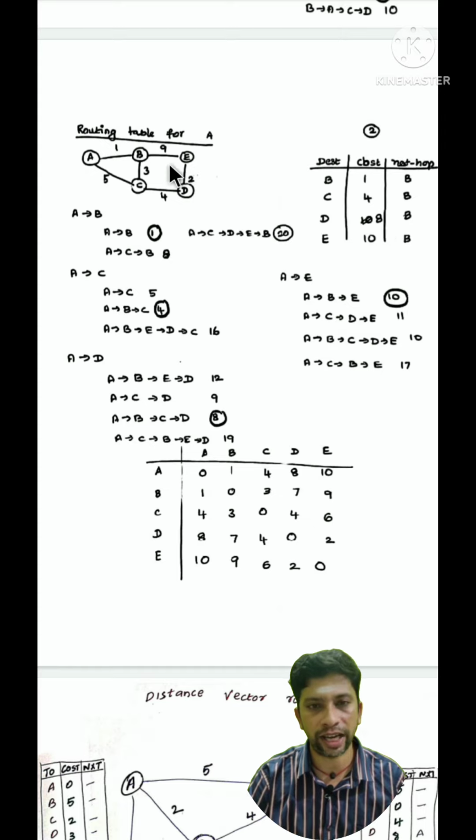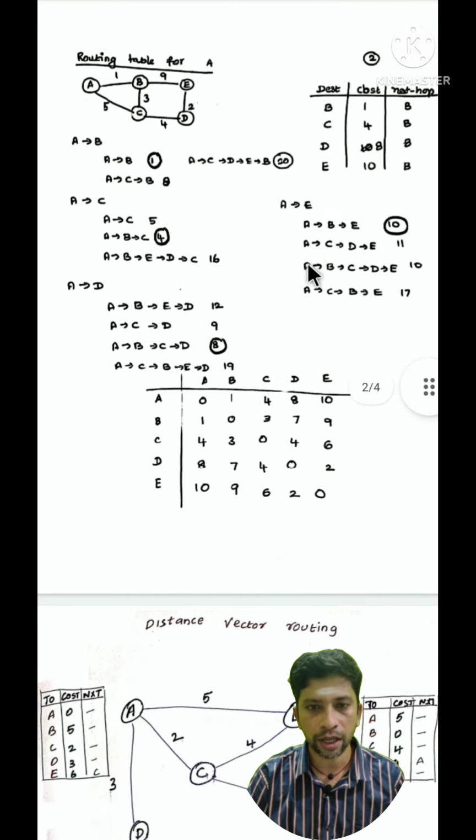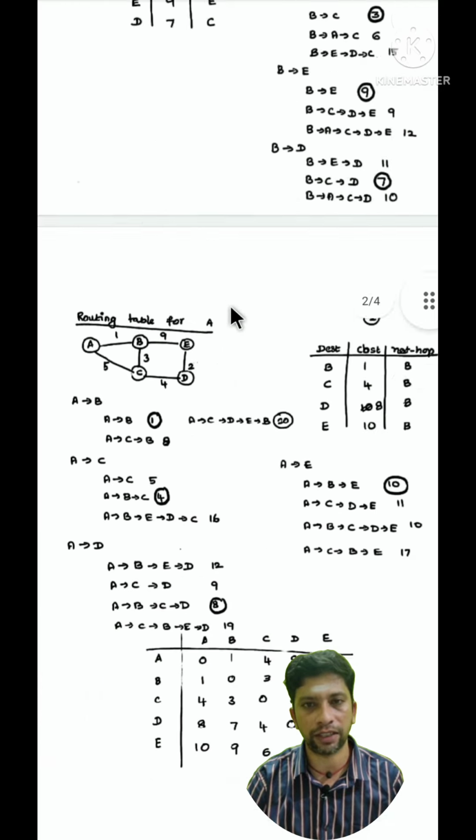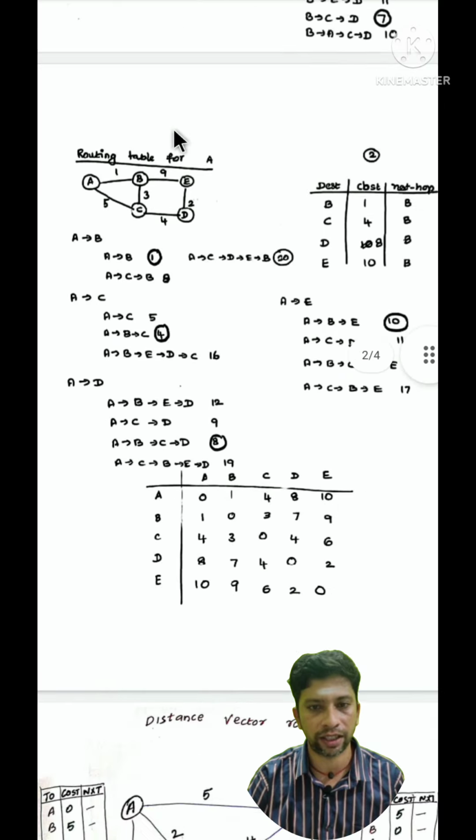Similarly, for A to E, if we go by A, C, D, E, it is going to be 11. But when we go via A, B, E, it is going to be 10. That is why 10 is mentioned. Now, the routing table of A is 0, 1, 4, 8, 10, as mentioned here. For A to A, obviously it is 0. Similarly, we have written it for B: 1, 0, 3, 9, 7.